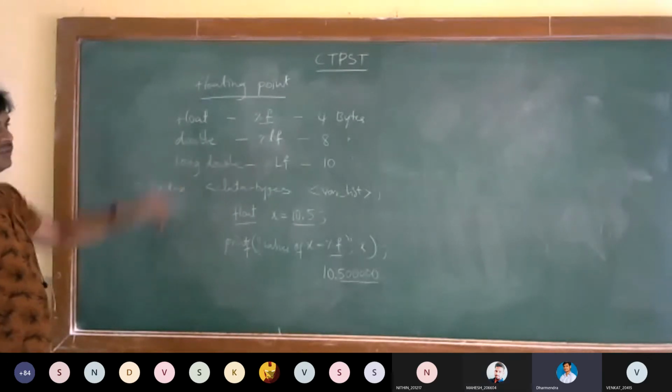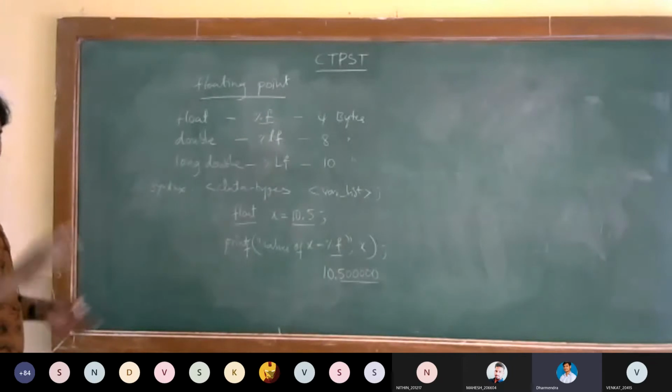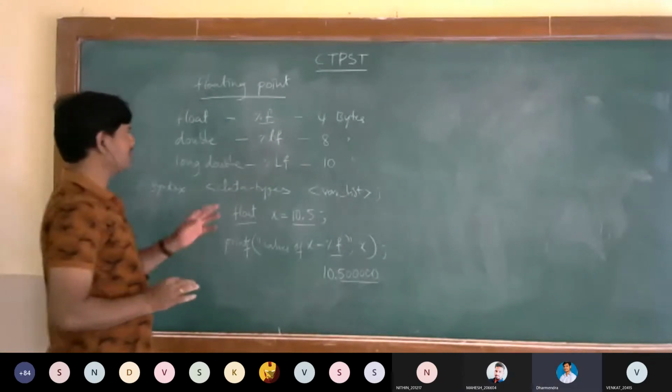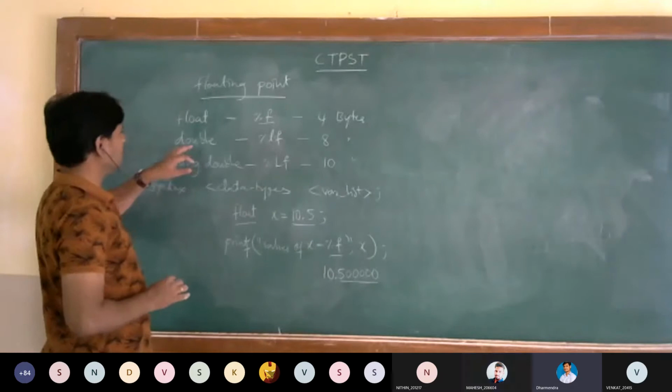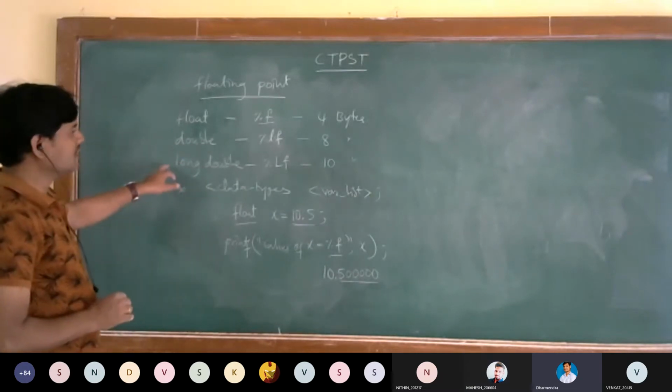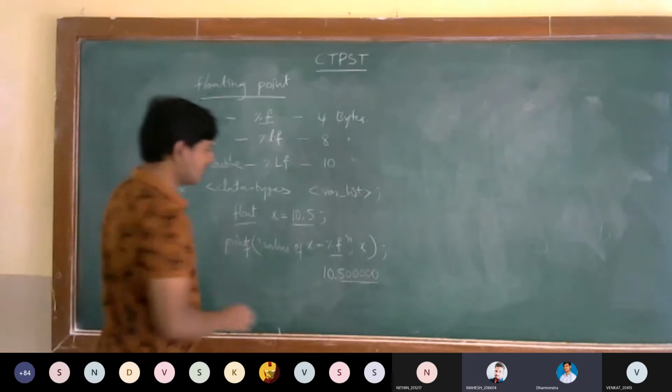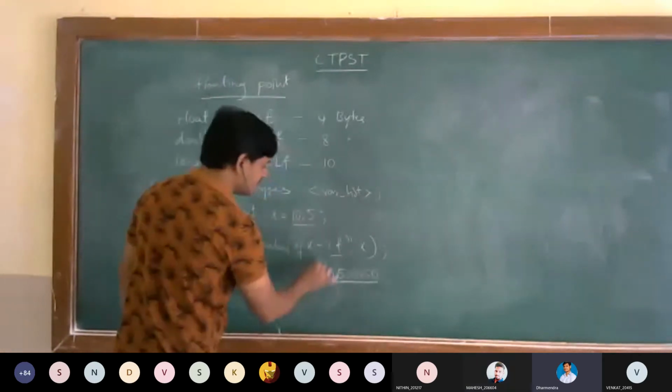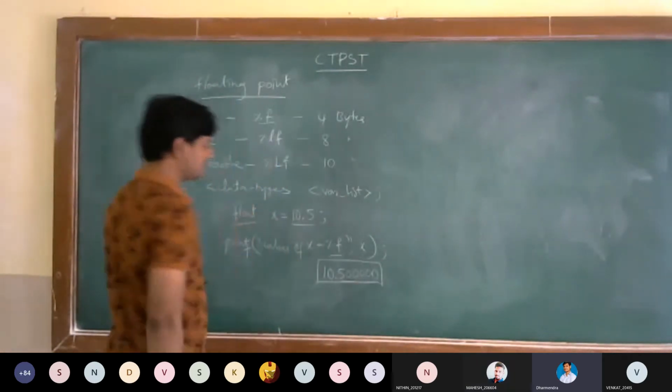Long double also 16 positions, I think. That is based on the compiler, it's not fixed, but we can consider 16. So this is floating point representation.